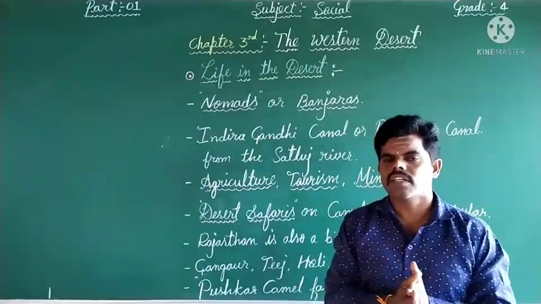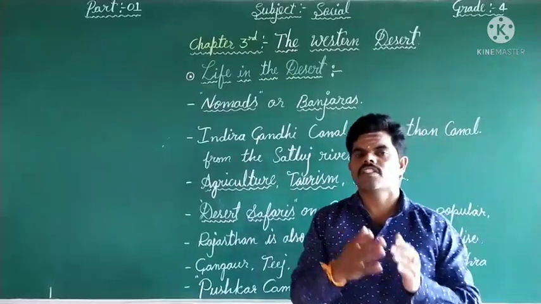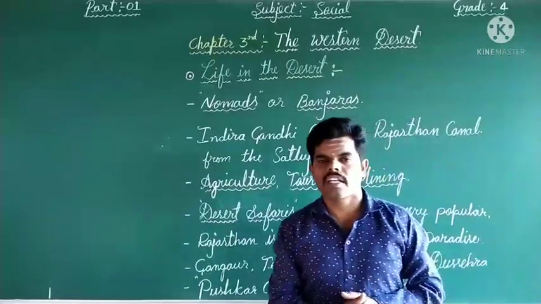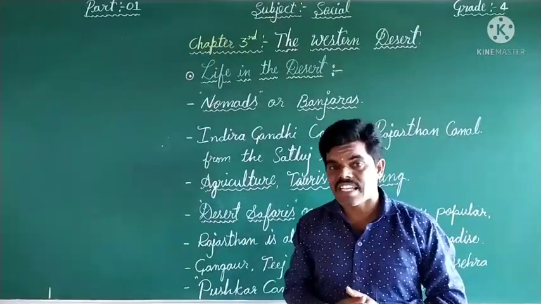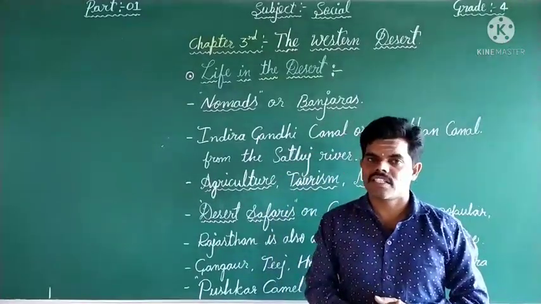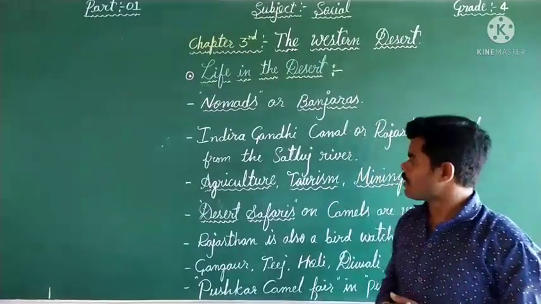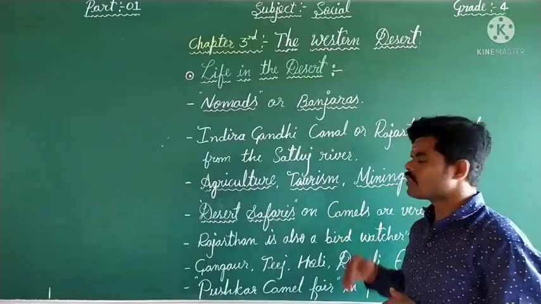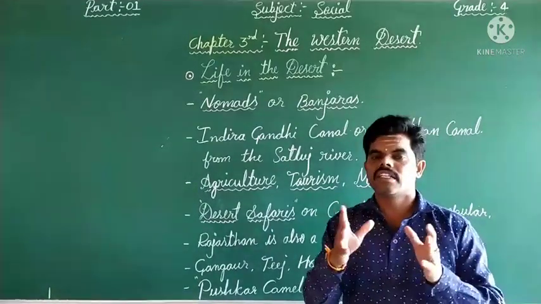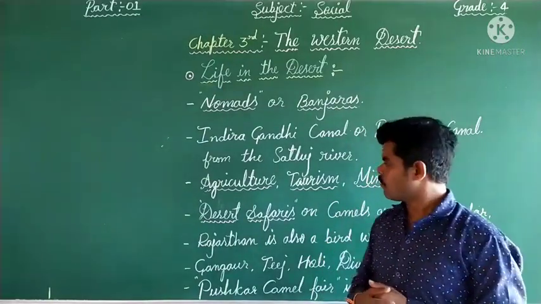Here, because of the shortage of water, the government has built the Indira Gandhi Canal, or Rajasthan Canal, from the Satluj River. It has reduced the scarcity of water, and it gives rise to many important occupations like agriculture, tourism and mining. Gradually these regions are getting more water and food.